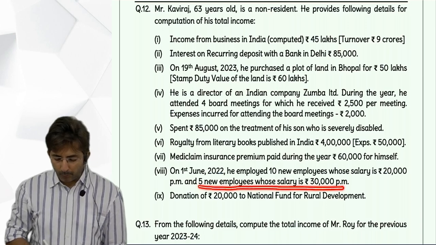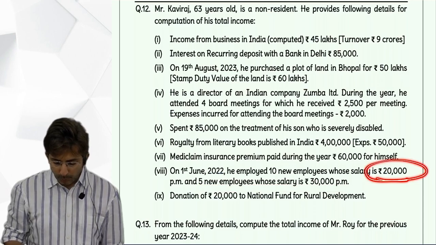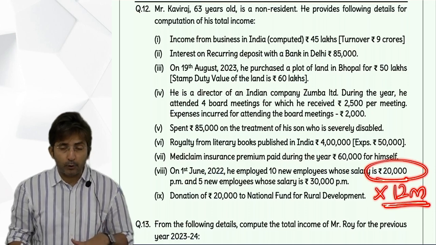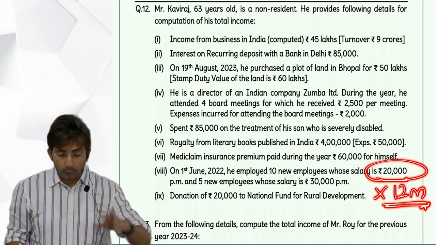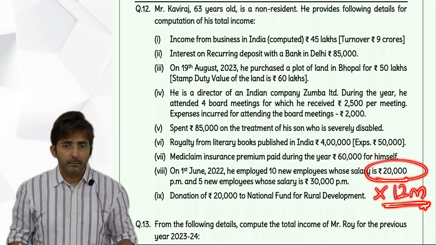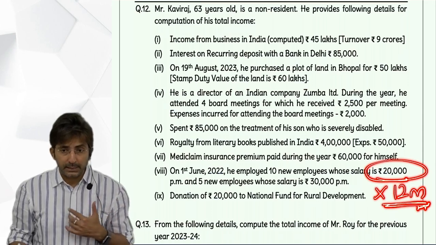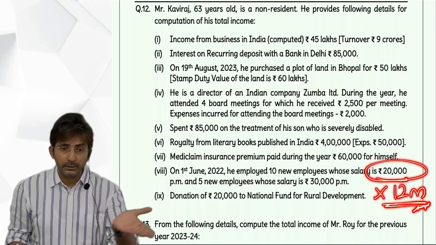So what will be the amount of deduction? 20,000 is salary per month, so multiply by full 12 months. See, in 23-24 they worked for full 12 months. In the last year they had worked only for 10 months, but that was the first year, and this is the second year. Even though it's the second year of the new employees, you get the deduction. You get deduction for continuous 3 years.